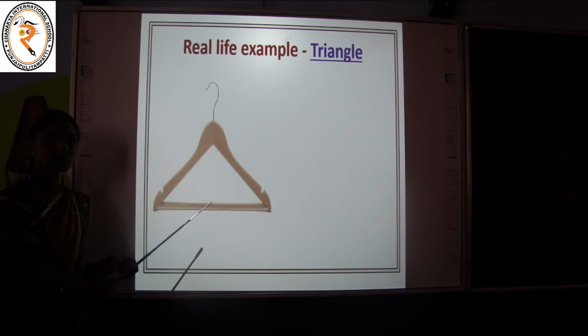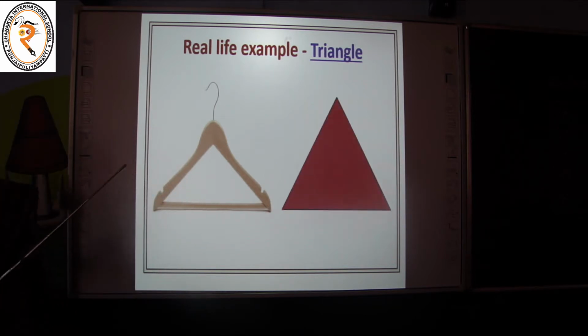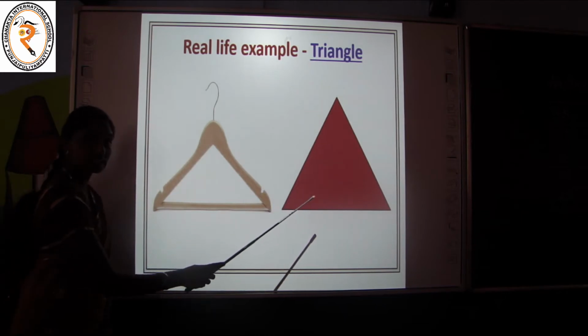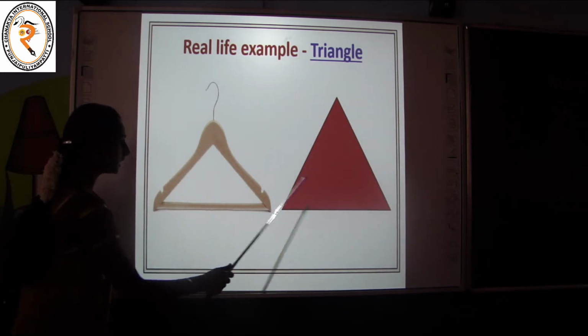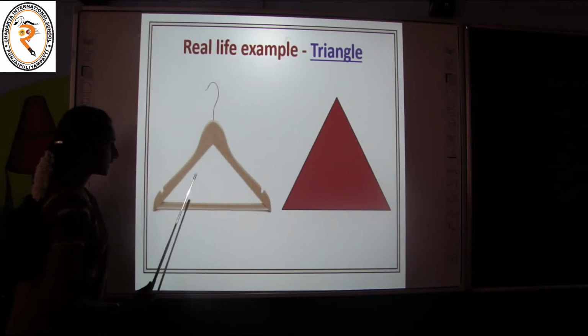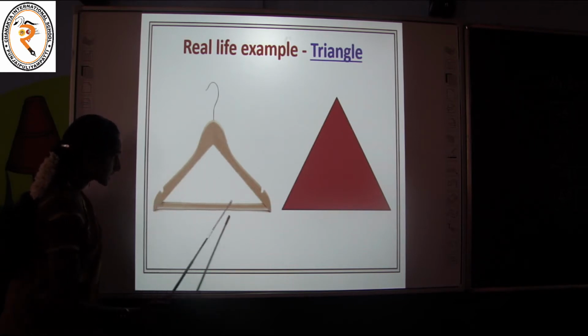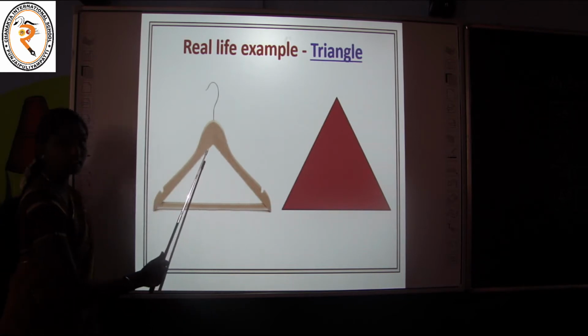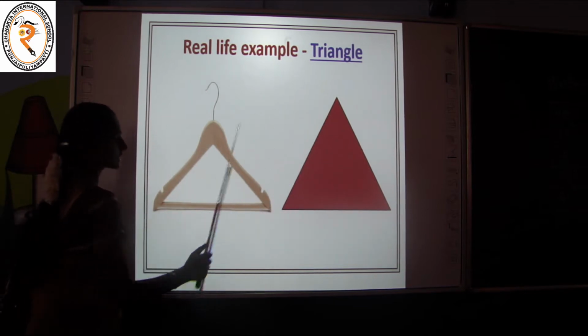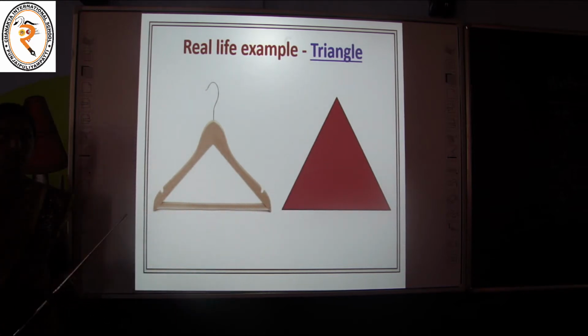Okay, how does it look, children? How does this hanger look? Yes, this hanger looks like a triangle. Can you compare and tell? See? Yes, slanting line, sleeping line, again a slanting line. Yes, this hanger looks like a triangle.